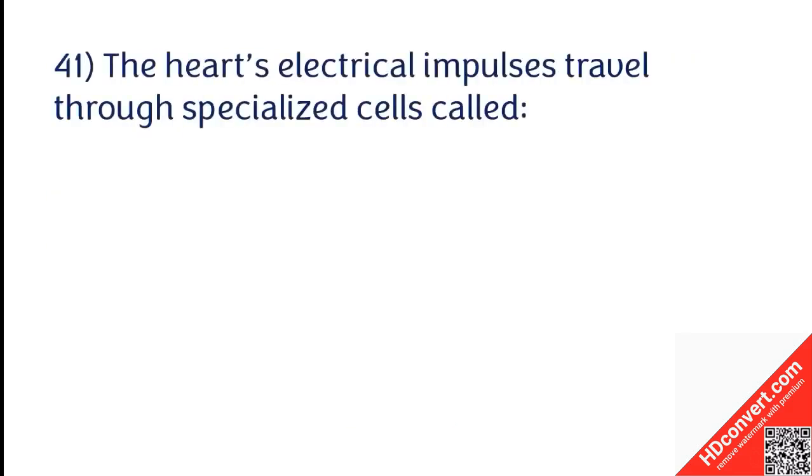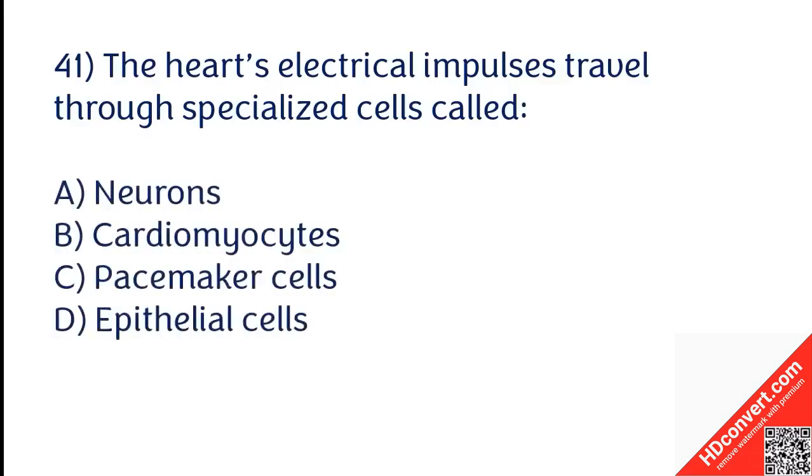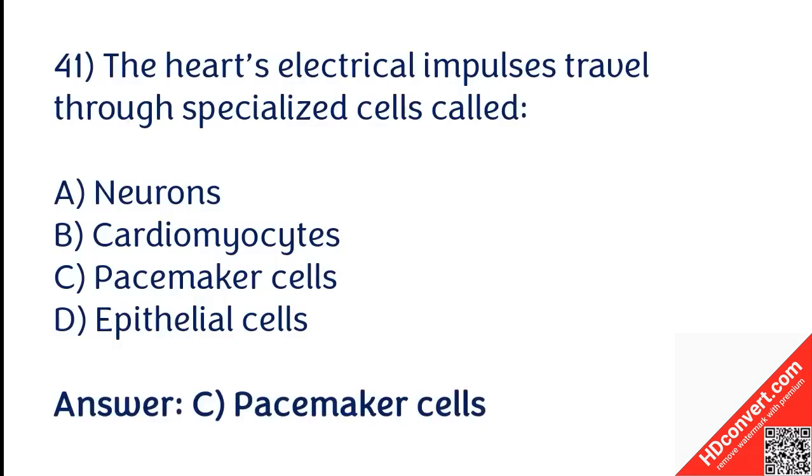The heart's electrical impulses travel through specialized cells called neurons, cardiomyocytes, pacemaker cells, epithelial cells. The correct answer is option C. The heart's electrical impulses travel through specialized cells called pacemaker cells.